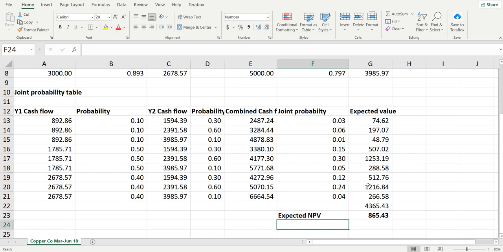So don't just write NPV when you're doing probability analysis. You have to write expected NPV because we are taking probabilities into account, that's why.